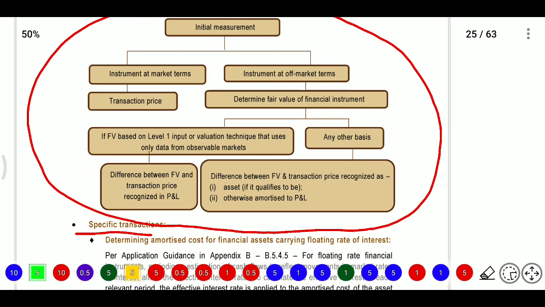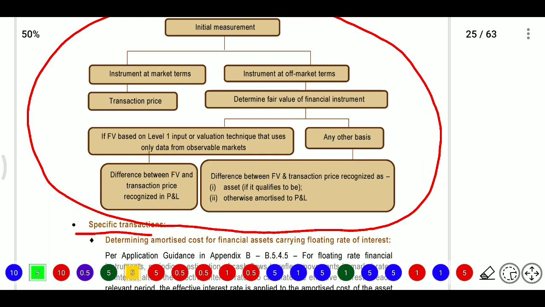Now we will first go with fair value based on level 1 inputs, or a valuation technique that uses only data from observable markets. When the company is not considering off market terms, then we need to calculate the fair value based on level 1 inputs or observable techniques.